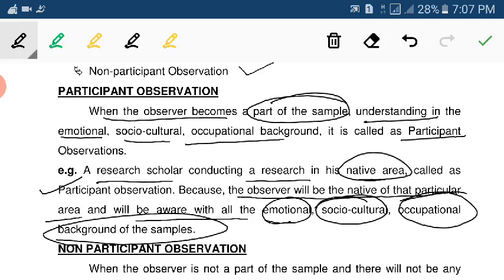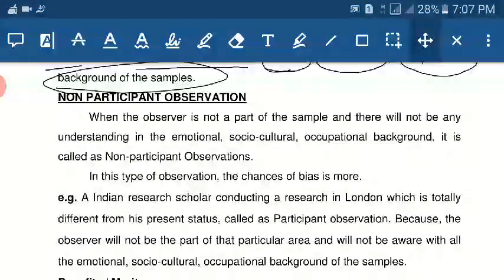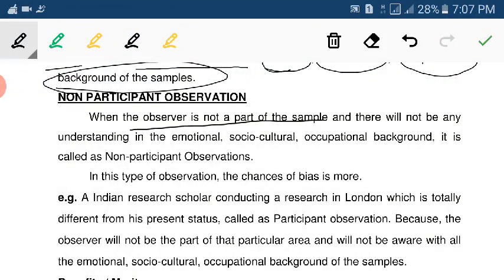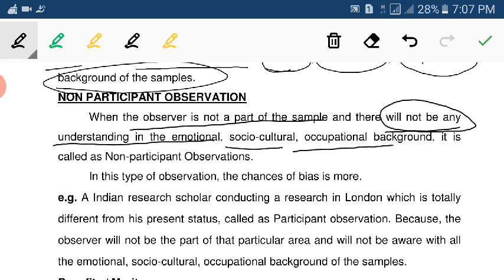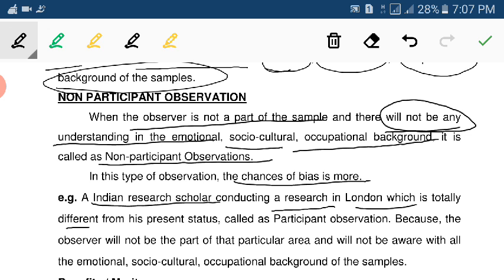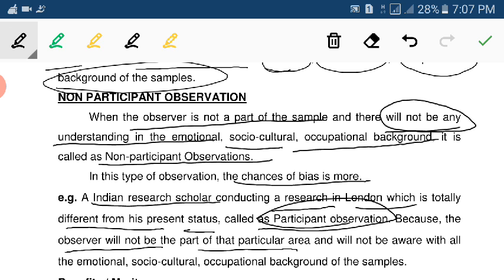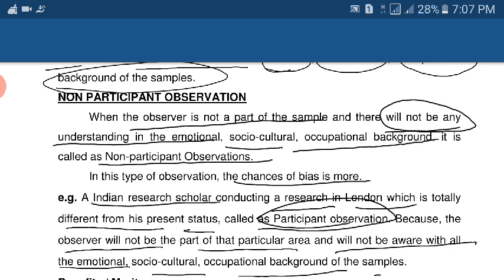background of the sample. Then non-participant observation: when the observer is not a part of the sample and there will not be any understanding of the emotional, socio-cultural, occupational background, it is called non-participant observation. In this type of observation, chances of bias are more. An Indian research scholar conducting research in London, which is totally different from his present status, is called non-participant observation, because the observer will not be a part of the particular area and will not be aware of all the emotional, socio-cultural, occupational background of the sample.